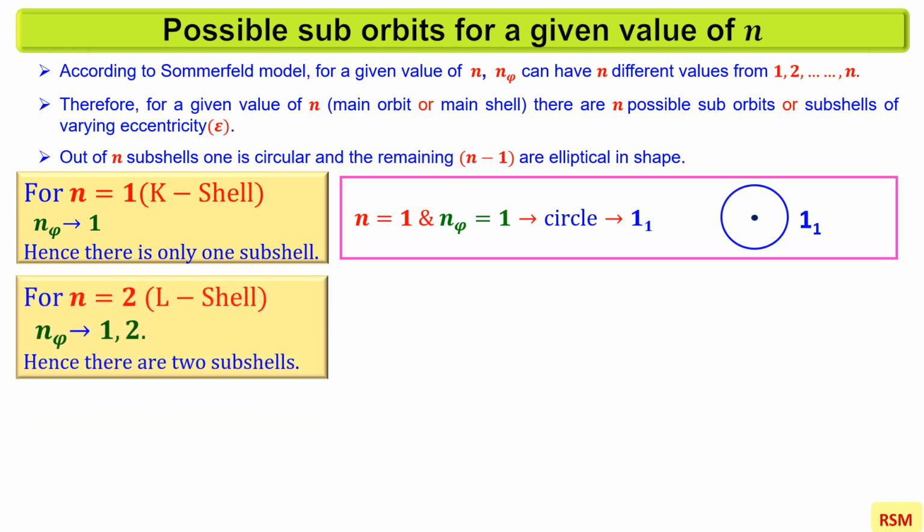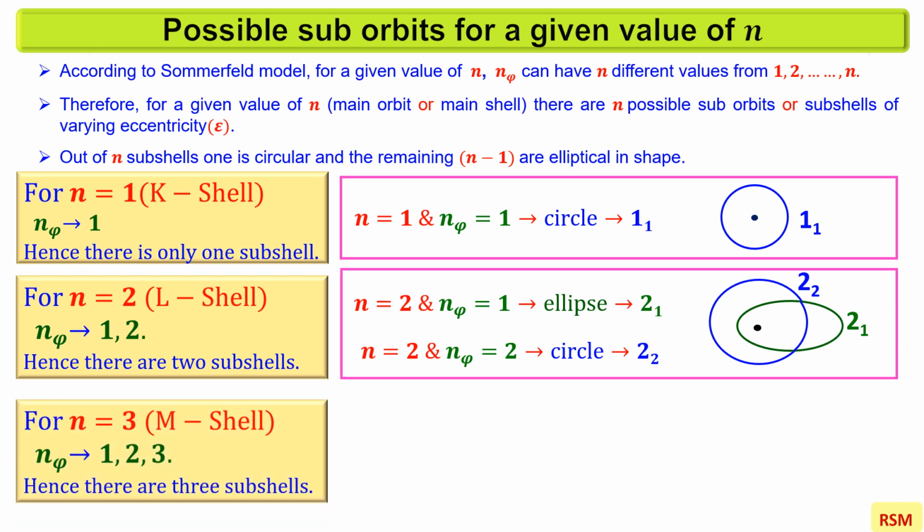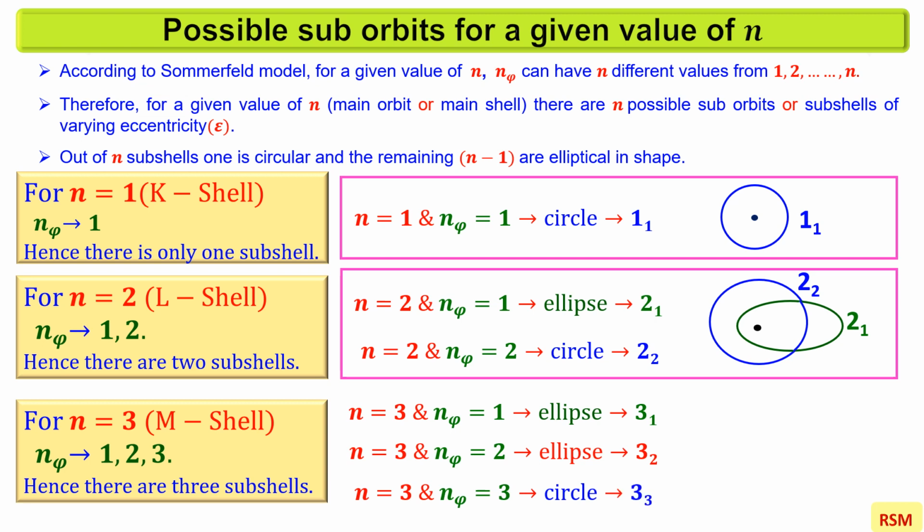For n equal to 2, n_phi takes values 1 and 2. Hence there are two subshells. For n equal to 2 and n_phi equal to 1, the subshell is an ellipse, which is represented as 2 suffix 1, and for n equal to 2 and n_phi equal to 2, the subshell is a circle, which is represented as 2 suffix 2. For n equal to 3, n_phi takes values 1, 2 and 3. Hence there are three subshells. For n equal to 3 and n_phi equal to 1, the subshell is an ellipse, which is represented as 3 suffix 1. For n equal to 3 and n_phi equal to 2, the subshell is also an ellipse, which is represented as 3 suffix 2. And for n equal to 3 and n_phi equal to 3, the subshell is a circle, which is represented as 3 suffix 3.